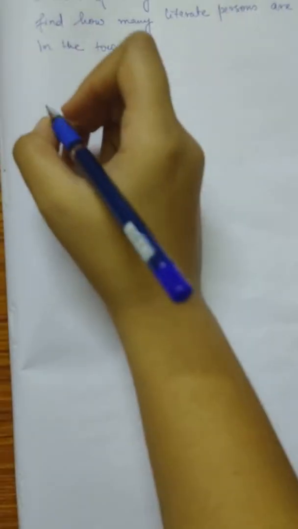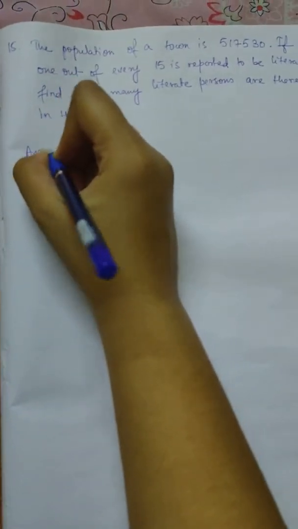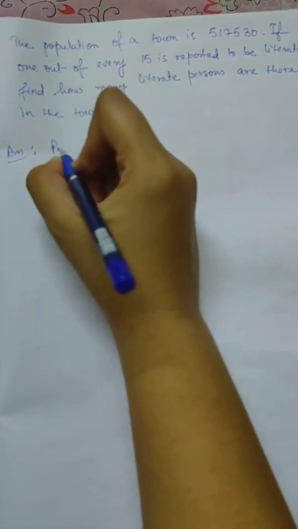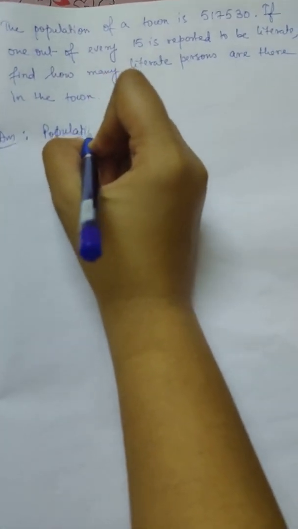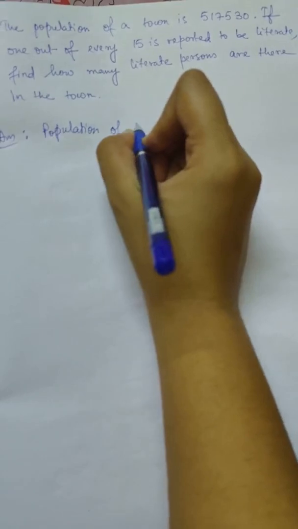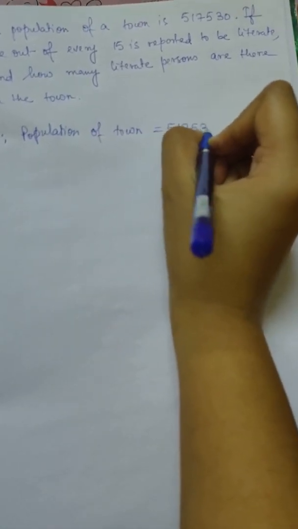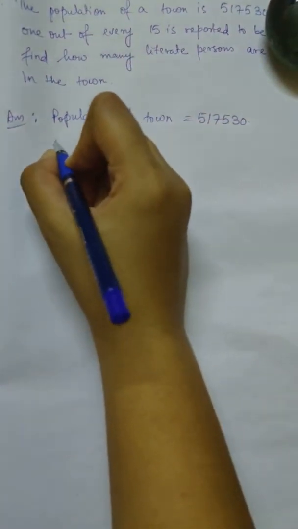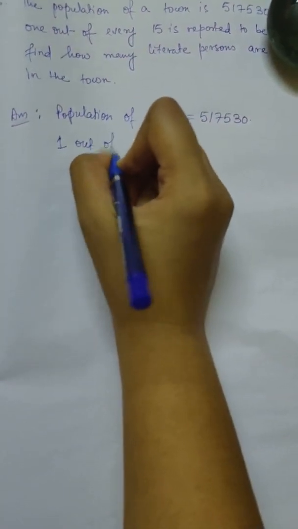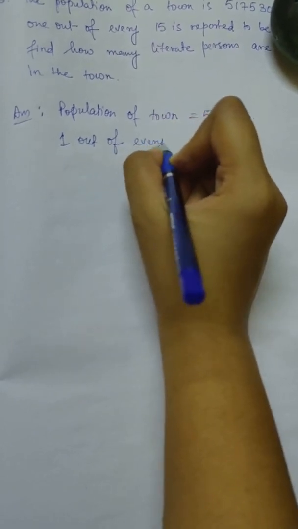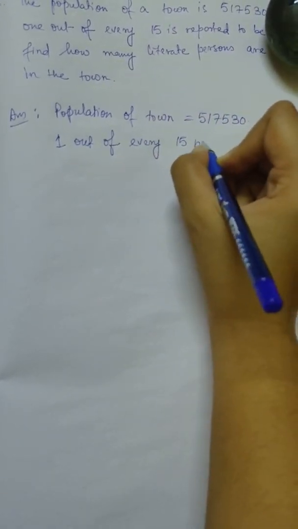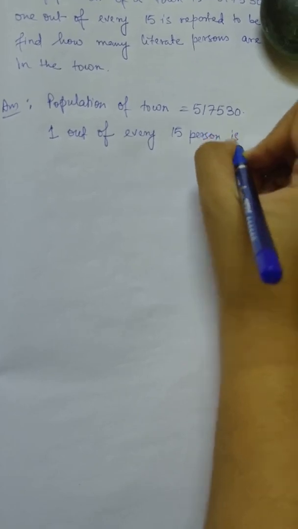Okay, so we can write statements like this: the population of the town is 517530. Next we know that 1 out of every 15 persons is literate.